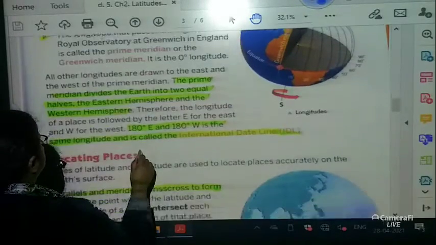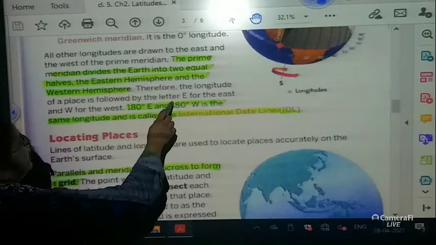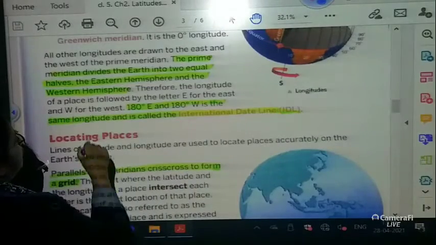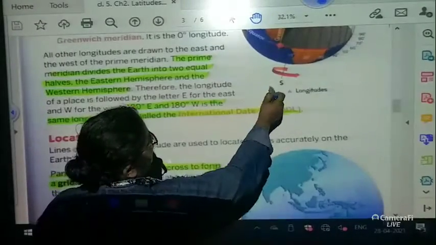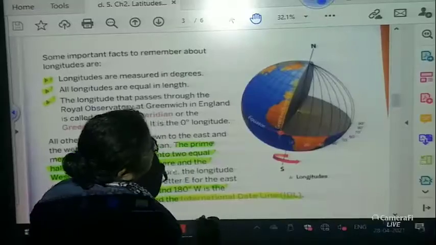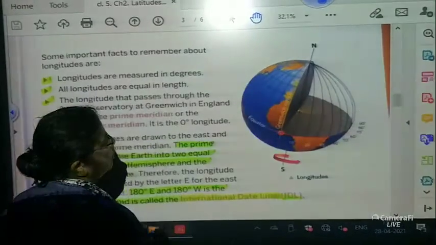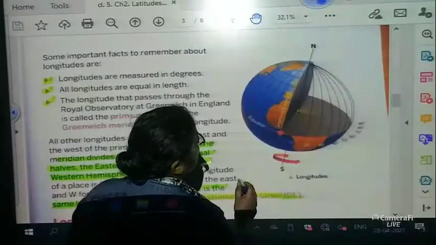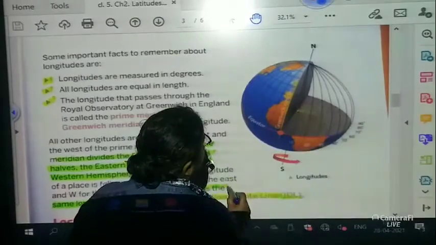Therefore, the longitude of a place is followed by the letter E for the east and W for the west. Like over here it is written S and over here it is written N, which indicates north, and this indicates south. Over here it will be written W and over here it will be written E. So this will indicate west and this will indicate east.